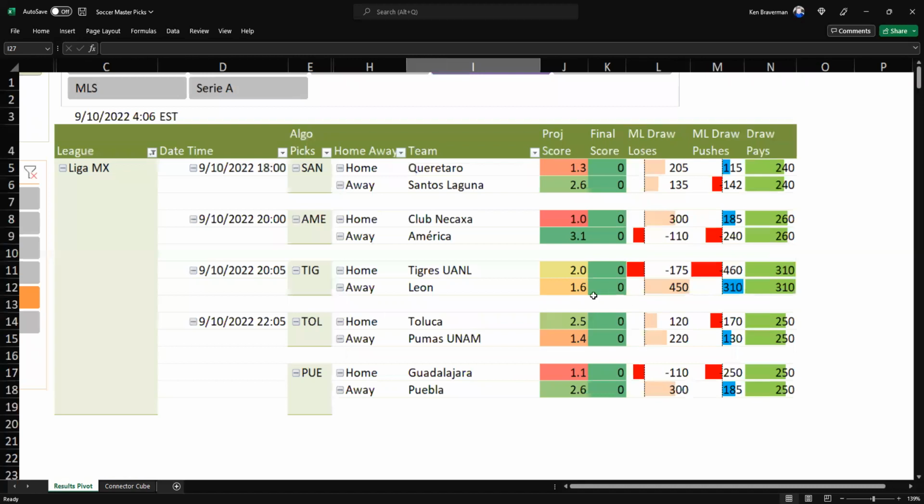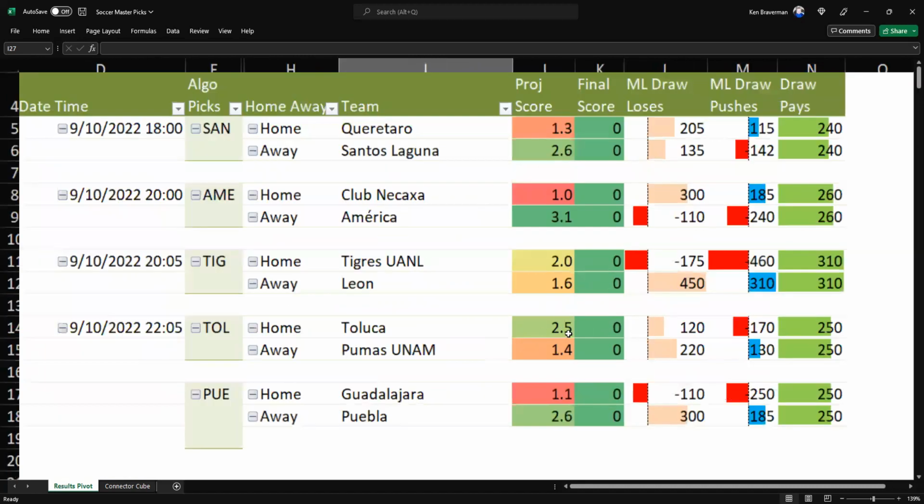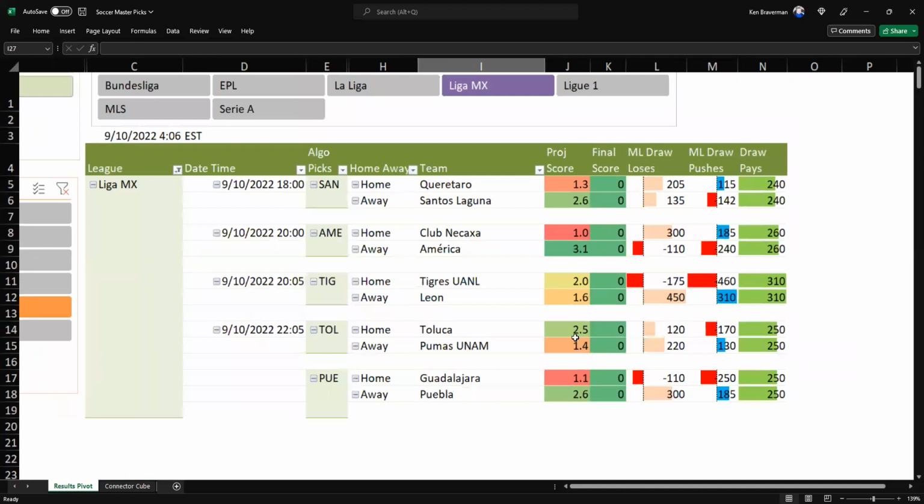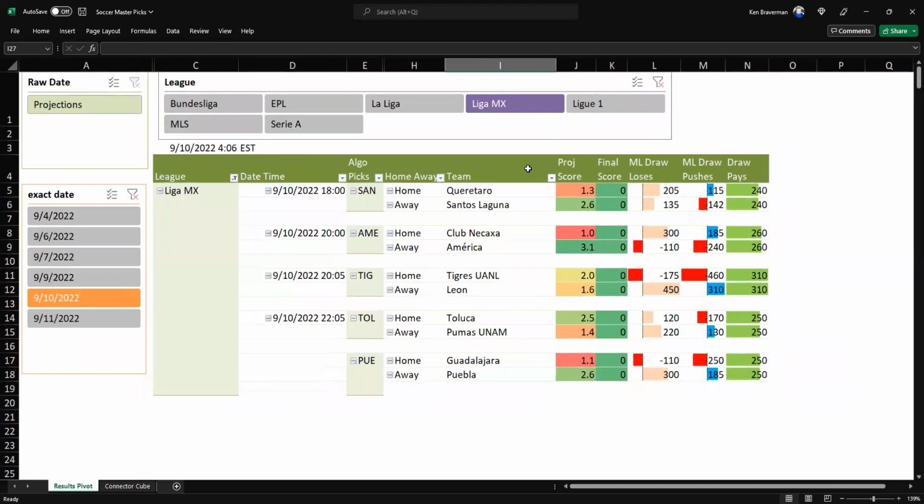Toluca, it seems to overestimate Toluca, so I'm a little concerned about this. But they are playing a team that's not very good, so they're actually the favorite here. And then Puebla, here we go. Here it's underdog plus 300 Puebla over Guadalajara. So that's at plus 300 there. So plus 185 with the draw no bet, or draw push bet, right? So that's interesting. So Puebla is a good pick down there.